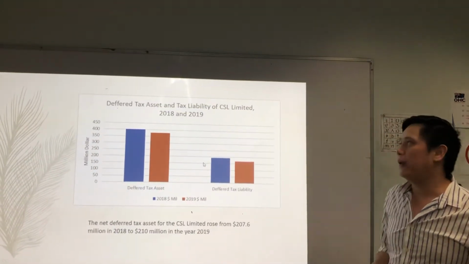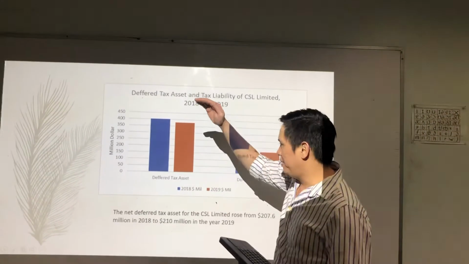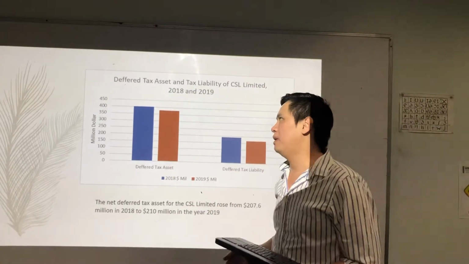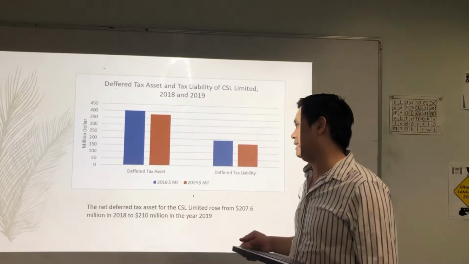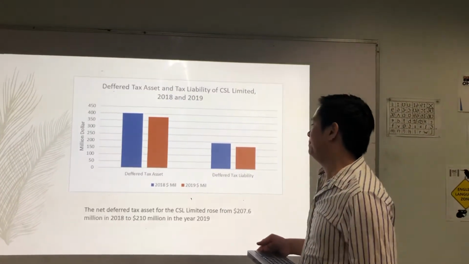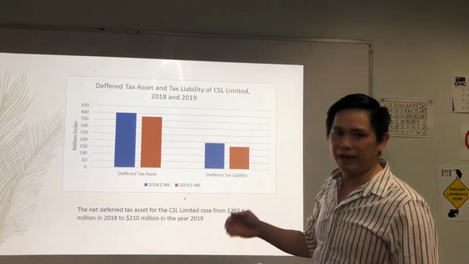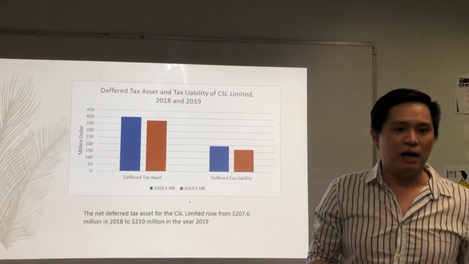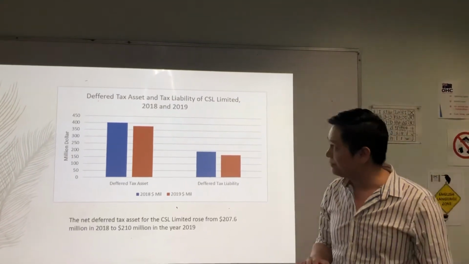As we can look at the bar chart, deferred tax asset has increased from 400 million to around 350 million in 2019, and deferred tax liability also made a decrease from around 200 million to 250 million dollars in 2019.